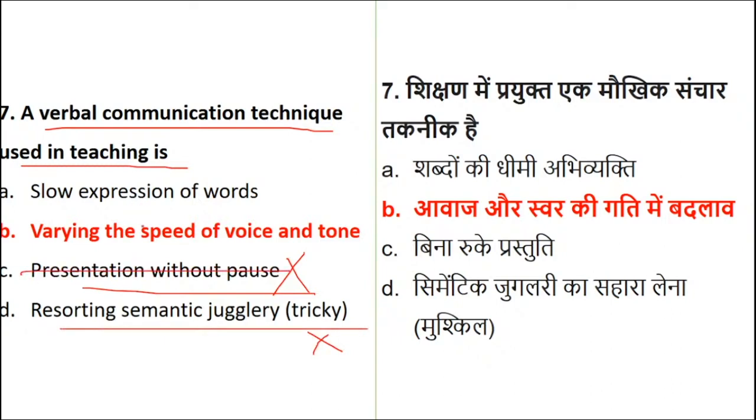But how to understand between option number A and B? See, slow expression of words, but sometimes when you are teaching, a very slow expression of words can bring boredom or a lack of interest. So you have to know how to keep a variation in your speed, that is the speed of your voice and tone, when to raise it, when to slow it down.